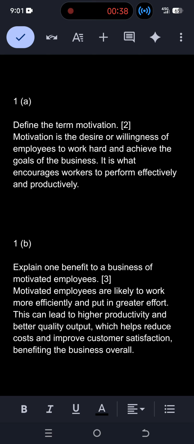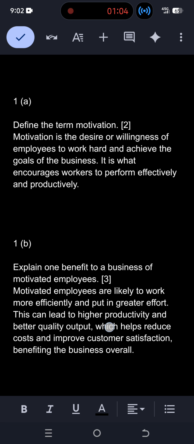First of all, students, in the 1A, we have the first question where we need to define the term motivation. Since this is a 2 marker question, it means that we just need to define it. So as we can see, what is the meaning of motivation? Motivation is a desire or willingness of employees to work hard and achieve the goals of the business. And it is what encourages workers to perform effectively and productively.